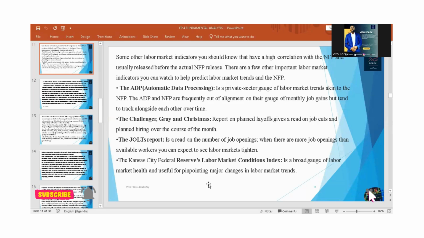And then we have the Reserve's Labor Market Conditions Index. This is a broad gauge of labor market health and useful for pinpointing major changes in labor market trend. So these are the reports that usually move hand in hand with the NFP, and they try to give us an insight of what is likely to happen.